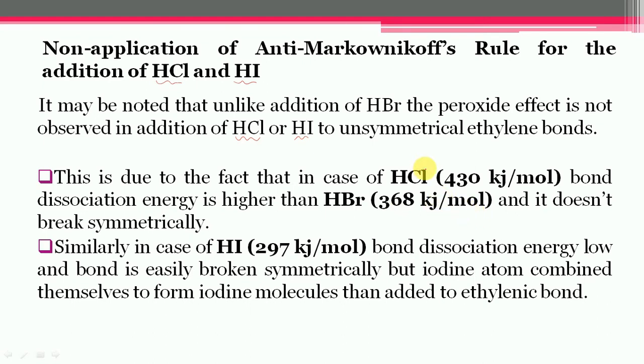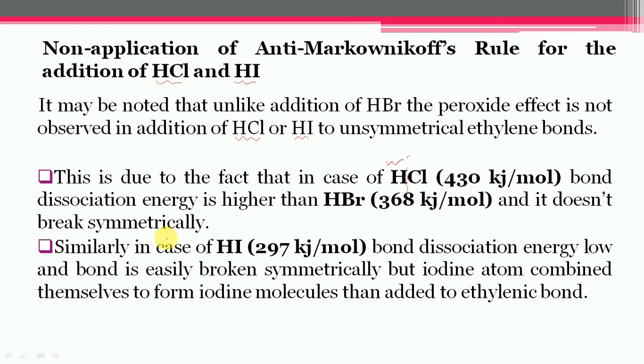This is due to the fact that the bond between hydrogen and chlorine does not break symmetrically in case of hydrogen chloride. Similarly, in case of hydrogen iodide, the bond dissociation energy is 297 kilojoule per mole, and it is low in comparison to hydrogen bromide, and it can be cleaved symmetrically.